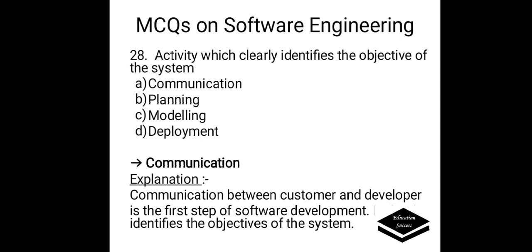Activity which clearly identifies the objective of the system. Options are A. Communication, B. Planning, C. Modeling, D. Deployment. Correct answer is communication. Communication is the activity that clearly identifies the objective of the system. Communication between customer and developer is the first step of software development. It clearly identifies the objectives of the system.